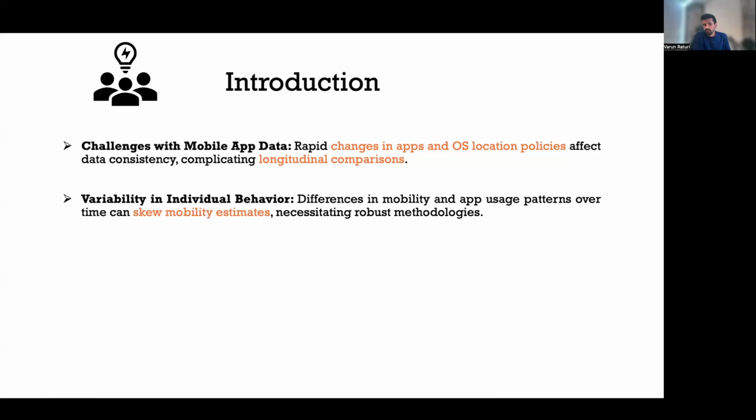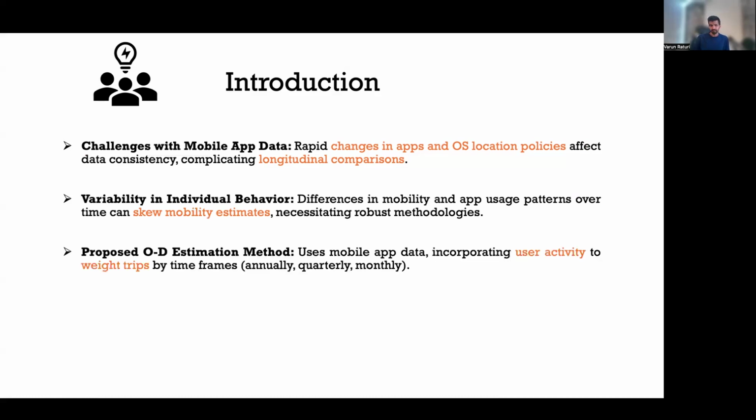Individual behavior can also change over time, such as how they use the app and whether they have uninstalled it, which can skew mobility. Therefore, we are proposing one way of weighting user activity to get correct information when comparing these mobility estimates across years.